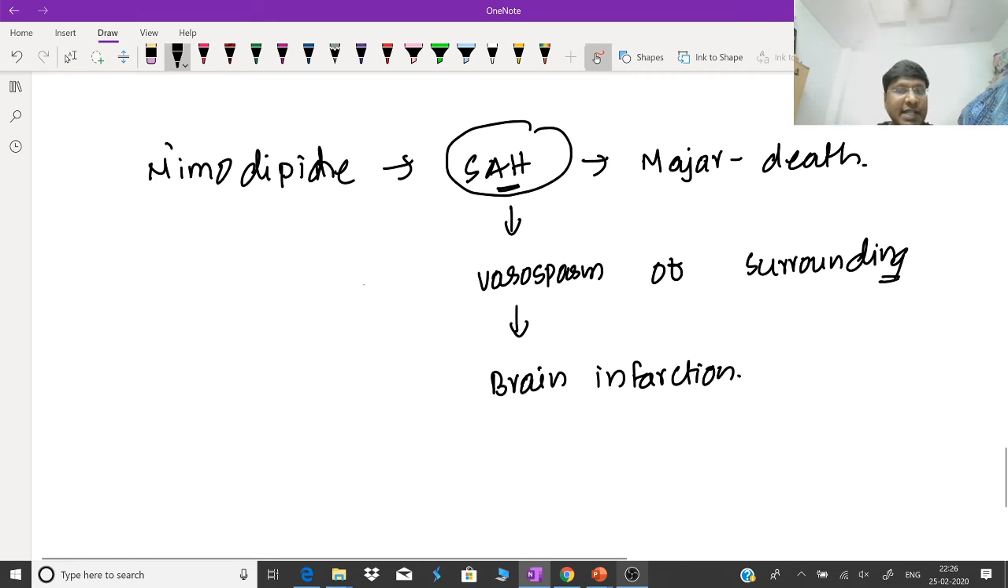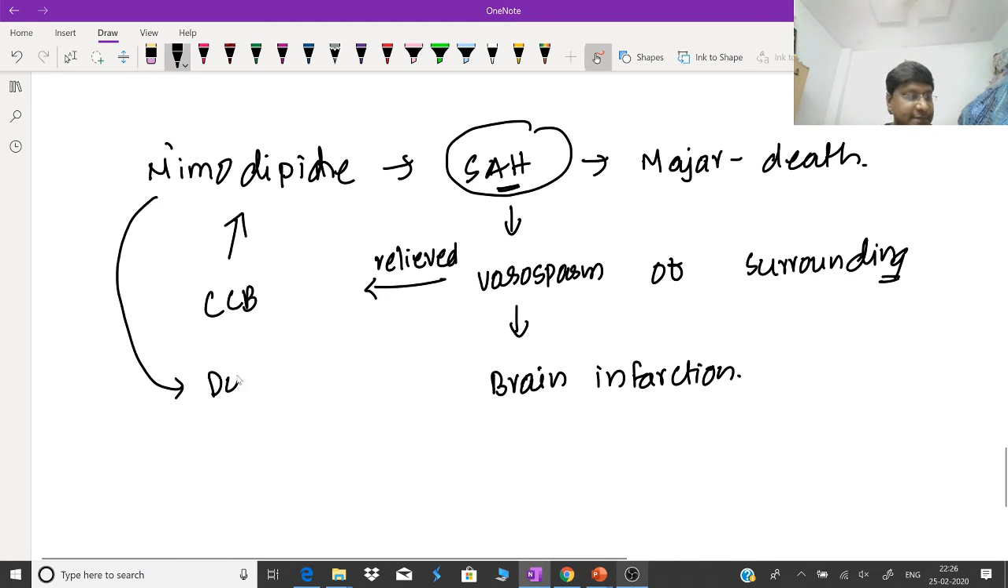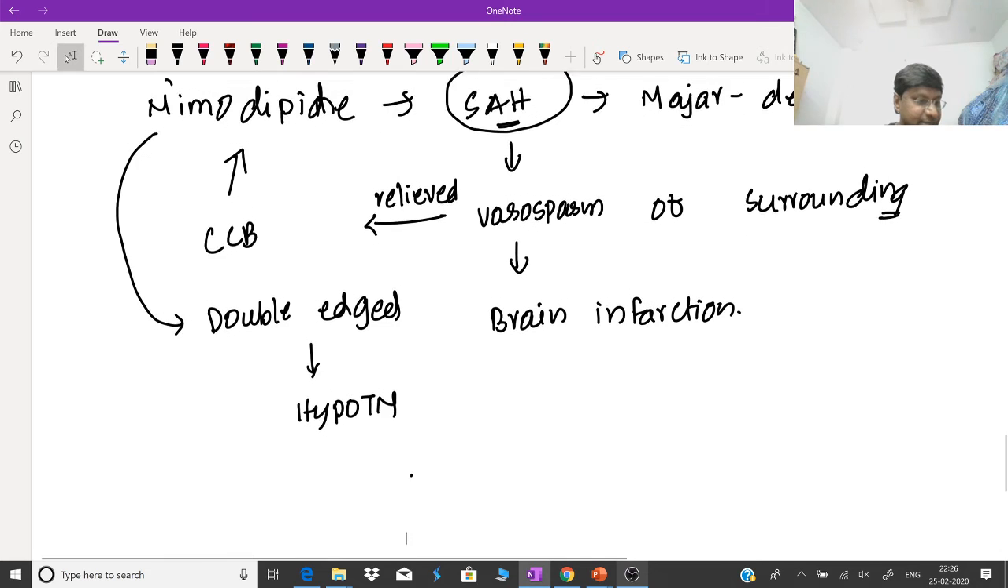Now you want this vasospasm to be relieved. For relieving this vasospasm, we give a calcium channel blocker, that is nimodipine. But always remember, nimodipine is a double-edged sword. What can it cause? It can cause very severe hypotension.